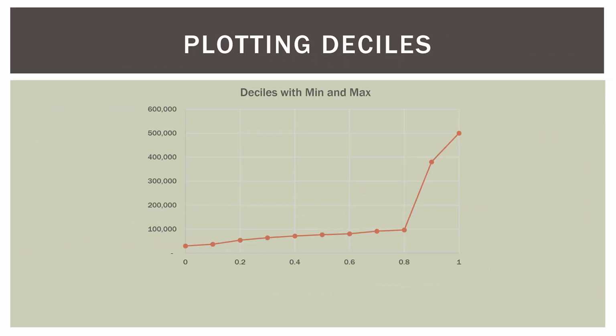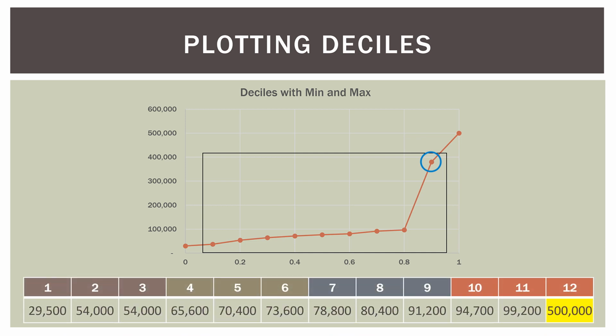What about deciles? Same thing here. Now this one is a bit different. We can put our deciles inside the box, but what's going on with this last point over here in the upper right? Why does that one look different than the other decile values inside the box? Well, remember, we had a salary in our data that was $500,000. What happens is that $500,000 salary goes into the formula that finds that 9th decile there on the right. So that large salary distorts our data.